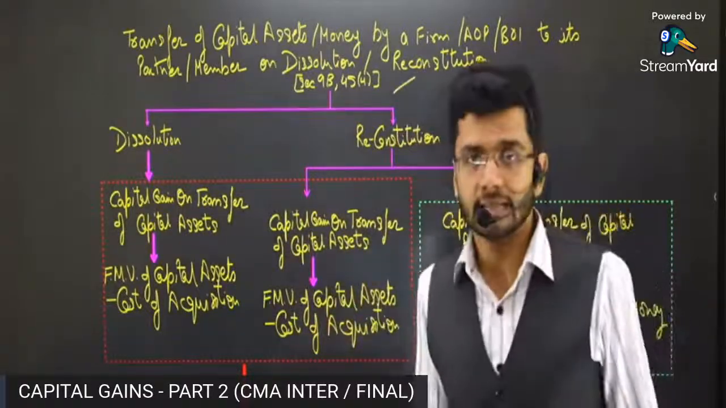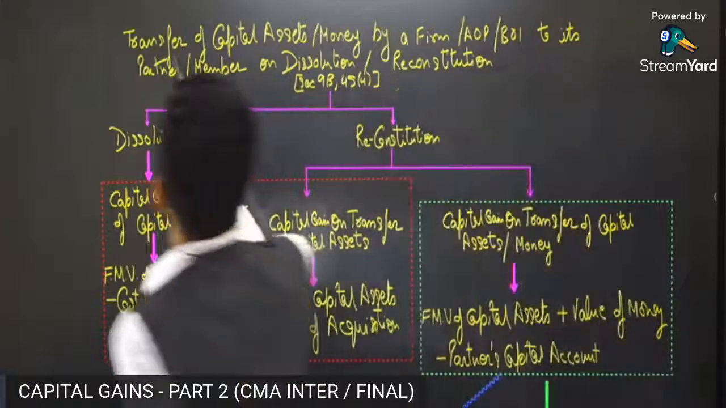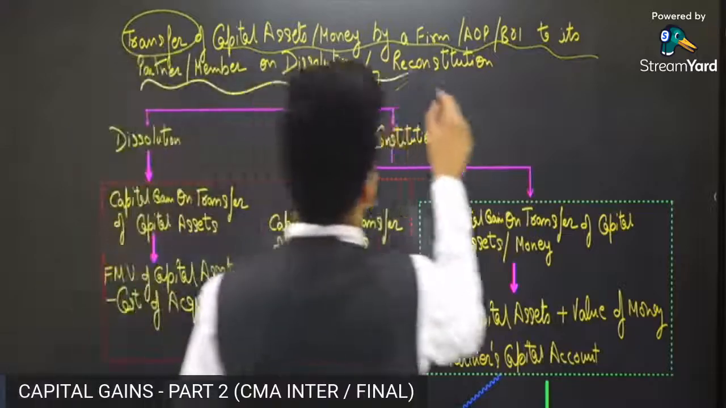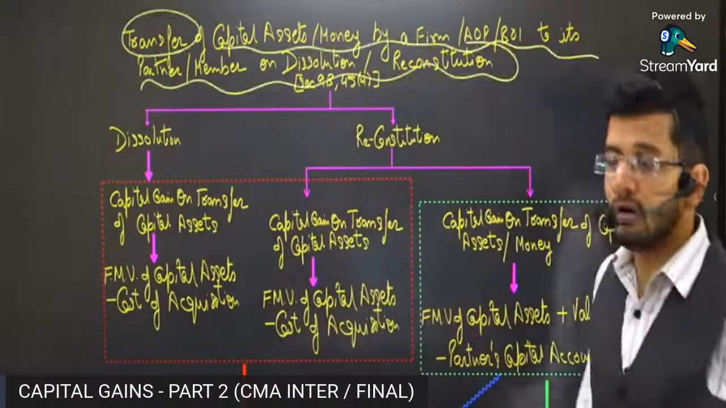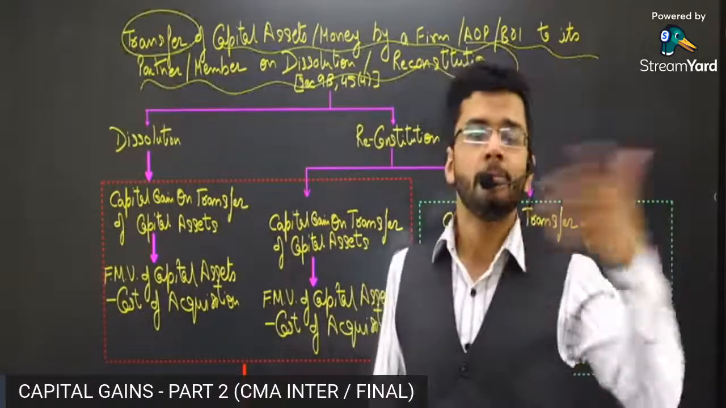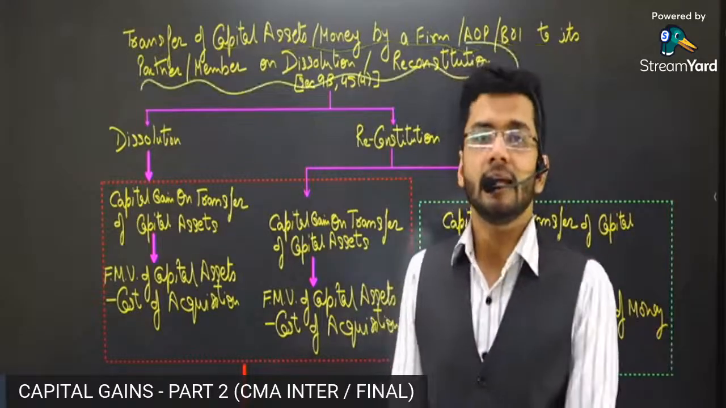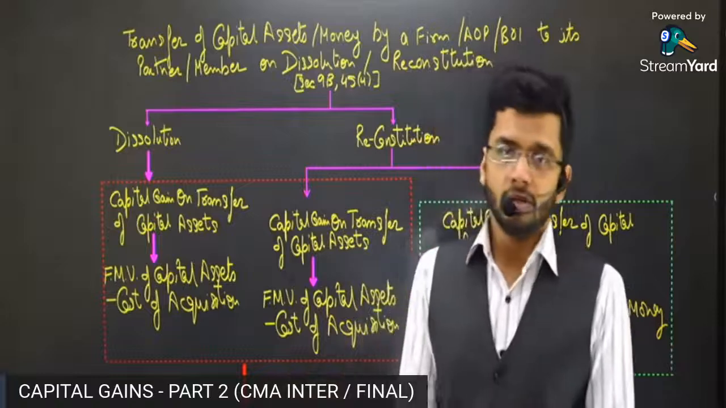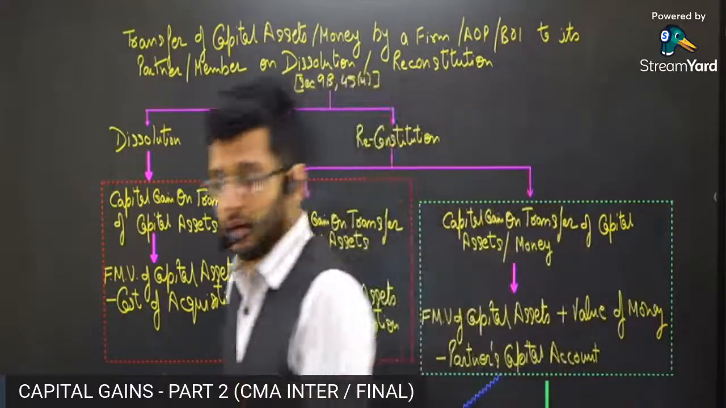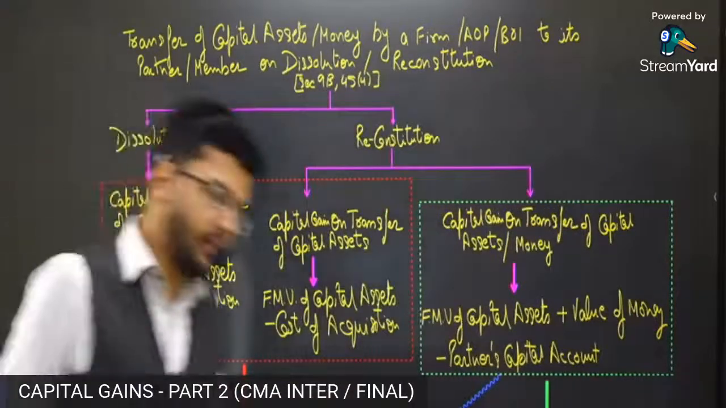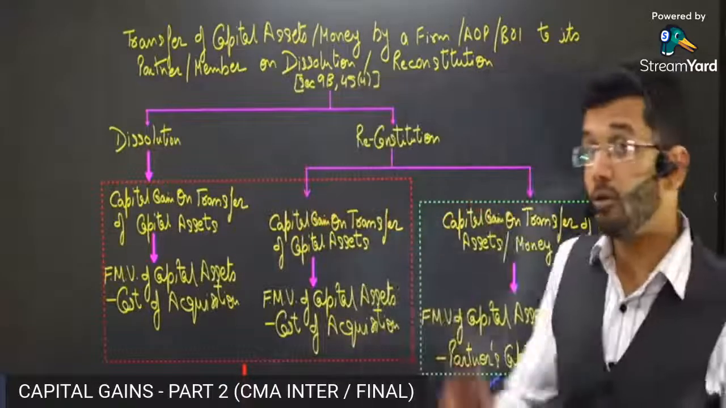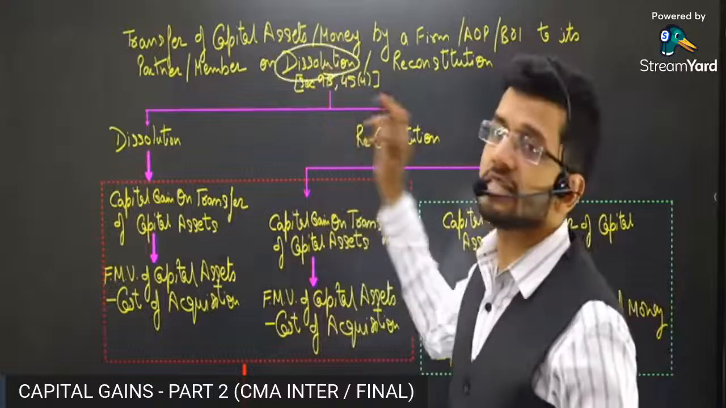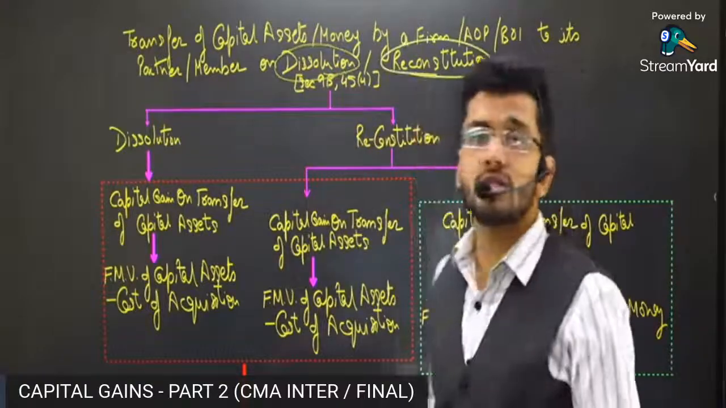Now, the question is: transfer of capital assets or money by a firm to its partner or member on dissolution or reconstitution. So if a partnership firm is getting reconstituted, or it is getting dissolved, it is getting ended, then in that case this particular section will apply. Now, two words are there in the heading. Please note the two words. First is dissolution, second is reconstitution.